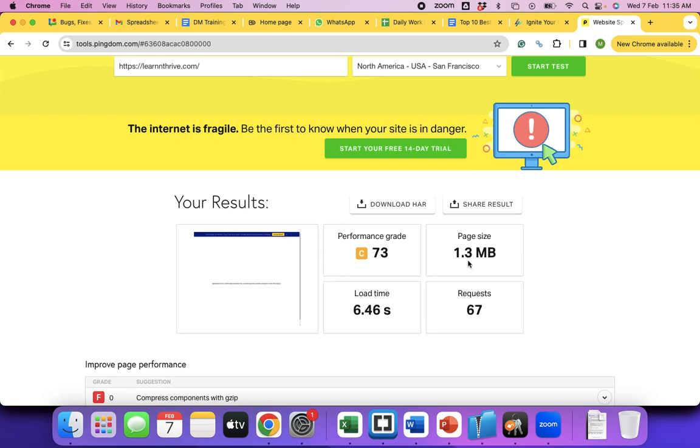The web page has to be less than 1 MB and as low as possible, correct? You will expect your employer to pay as high as possible, right? You will be happy if he keeps increasing another 1 lakh, another 1 lakh, another 1 lakh. Will you say no to it? No, right? Same way, search engines would love to see a very light web page.